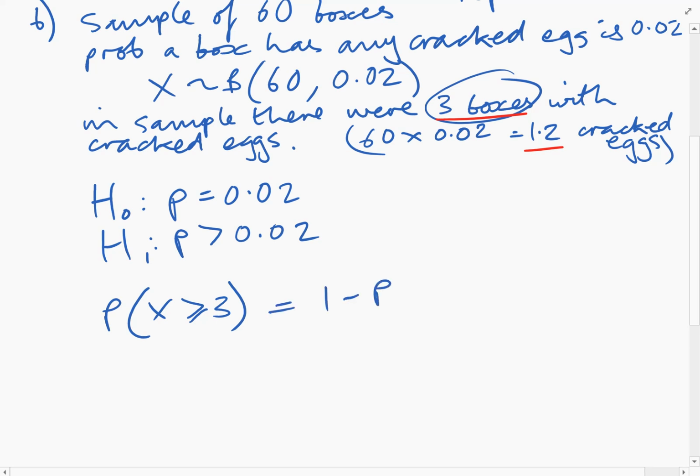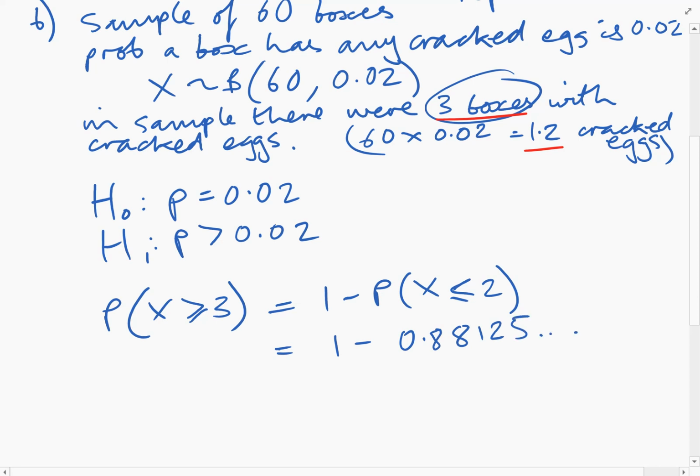And to do that, we're going to do this. Use your calculator, do the binomial distribution on your calculator, and you should get 0.8812 and so on.